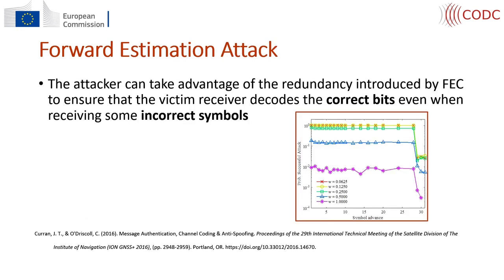Now, there exists an attack called the forward estimation attack, which takes advantage of this forward error correction to ensure that the victim receiver decodes the correct bits, even though some of the symbols that have been generated are incorrect. More details of this attack can be found in the paper referenced here.